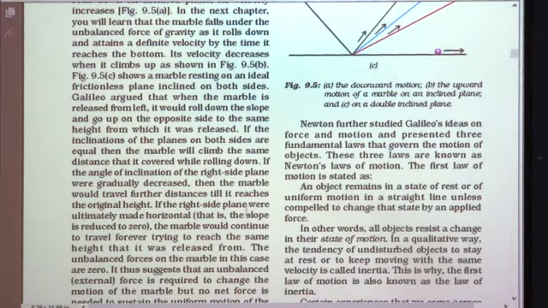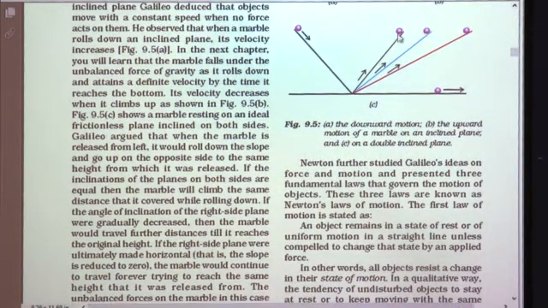If the right side plane were ultimately made horizontal, so by decreasing that inclination, see this is the first, then this is the decreased inclination, here again the angle of inclination is decreased, and finally it is made horizontal.